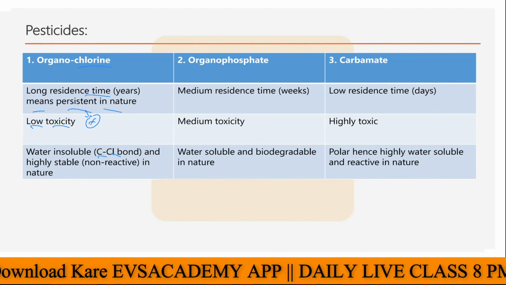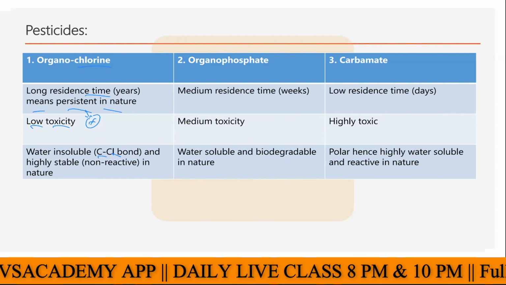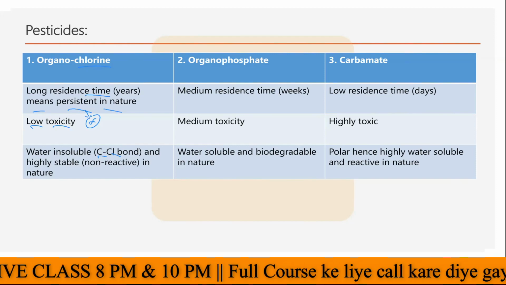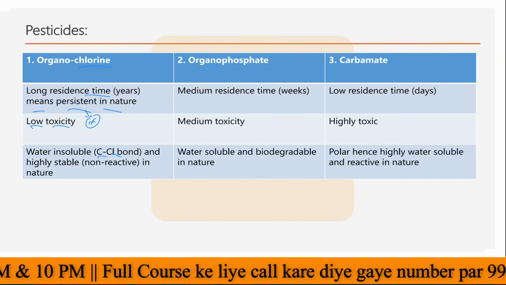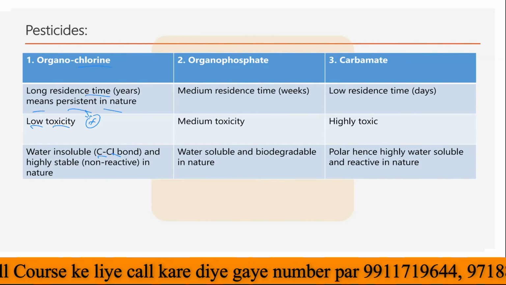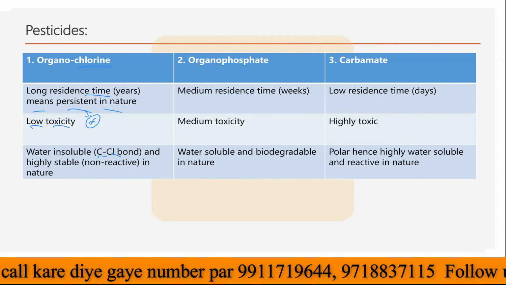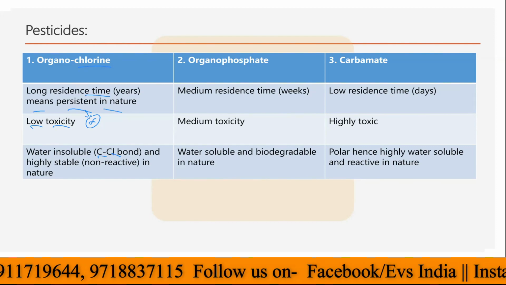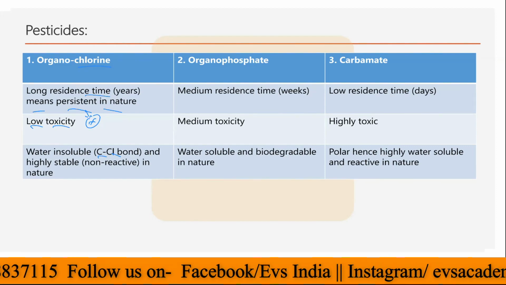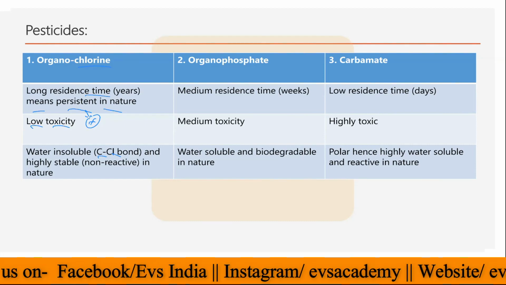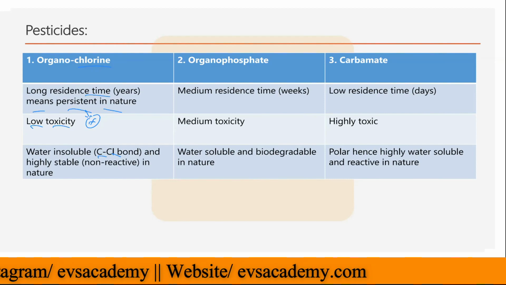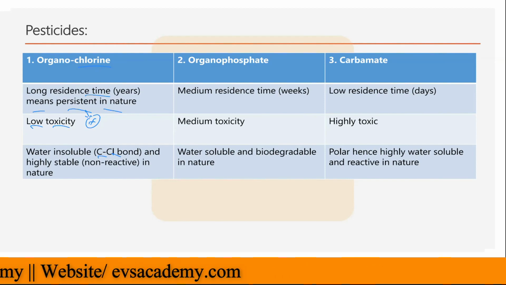Then we have the organophosphate. Organophosphates are in the middle of the organochlorine and carbamate. So here the residence time would be a few weeks. Once you apply this particular organophosphate type of pesticide, it can remain in the environment for a few weeks without changing its composition or degrading itself. And the toxicity here would also be medium because these are released in the atmosphere very slowly. These are generally water soluble and biodegradable in nature. Ultimately, after a few weeks, these would be biodegradable.